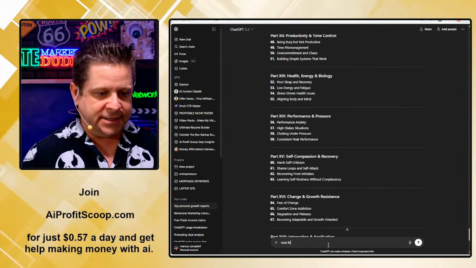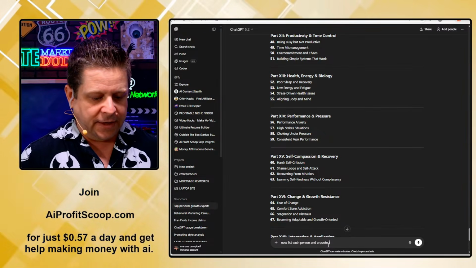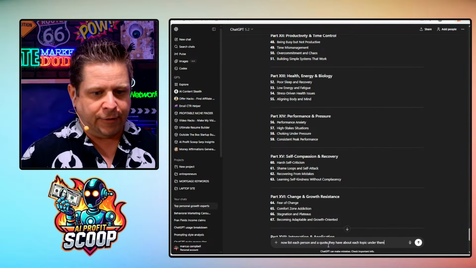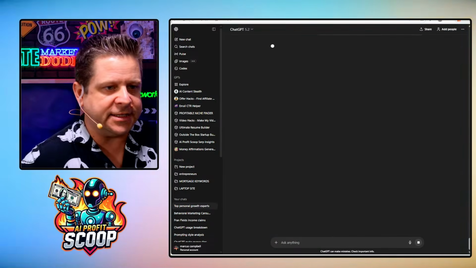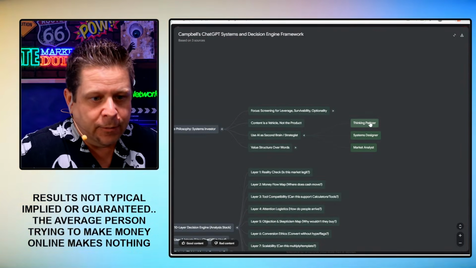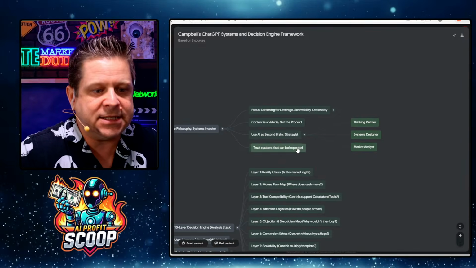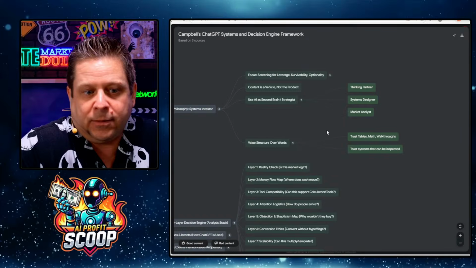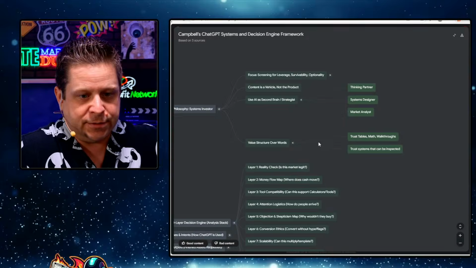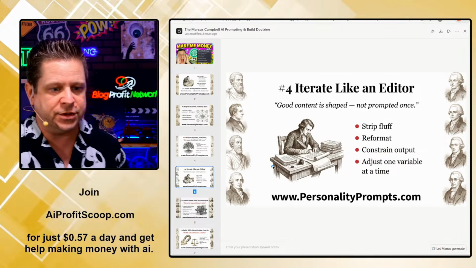Now, list each person and a quote they have about each topic under them, right? Very important, because now we can go through and look at this in a different way, and we are literally synthesizing what we want. Now, going through even more, having it like a think partner, a systems designer, a market analysis. This is your employee. This is like having an employee. Going through and looking at that, value structure over words, tables, math, walkthroughs, systems. All this stuff is super, super important when we're using AI.